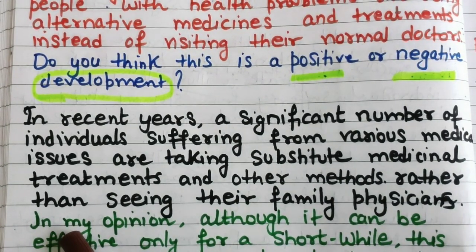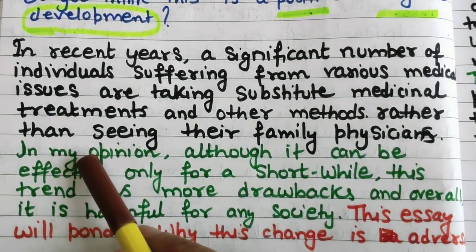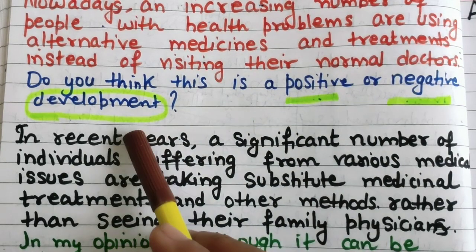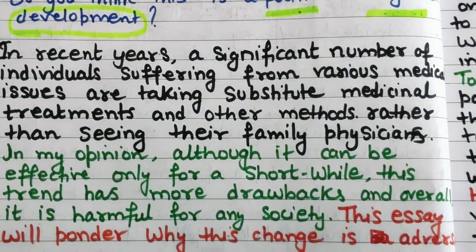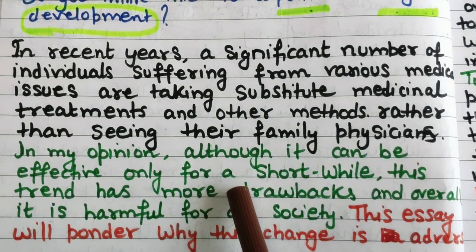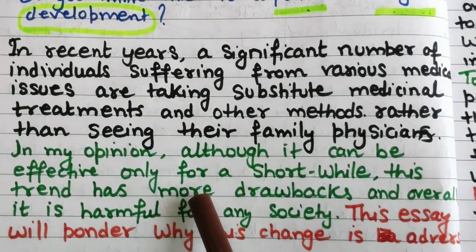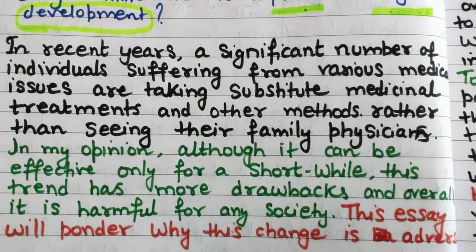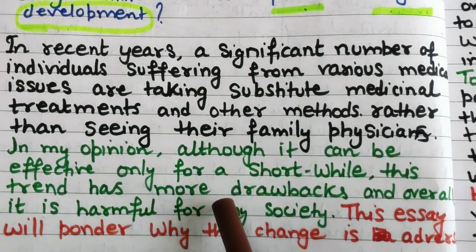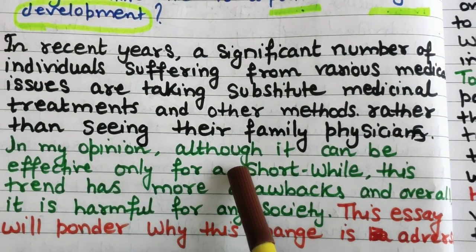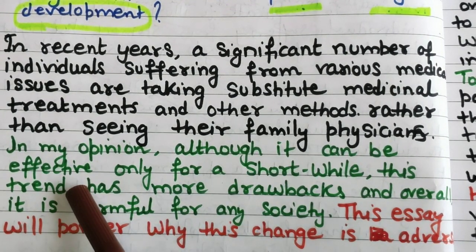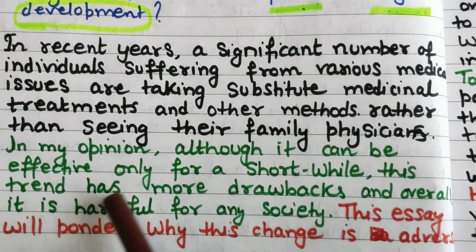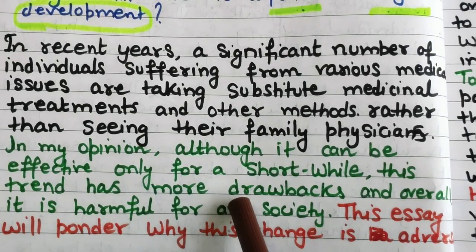So in my opinion, you need to give an opinion, because they have asked you, do you think this is a positive or negative development? You can always give an opinion whether they have asked or not. One line will not make any difference, but you need to give an opinion, especially in the conclusion. In conclusion, you should write it at the end. In my opinion, although it can be effective only for a short while, this trend has more drawbacks. So I have given my opinion.